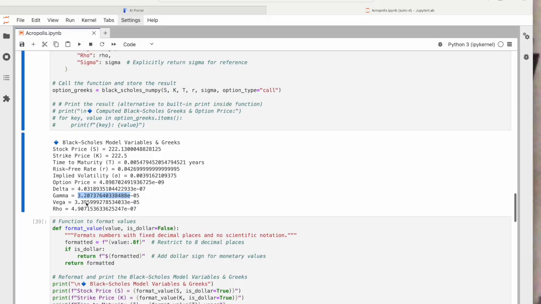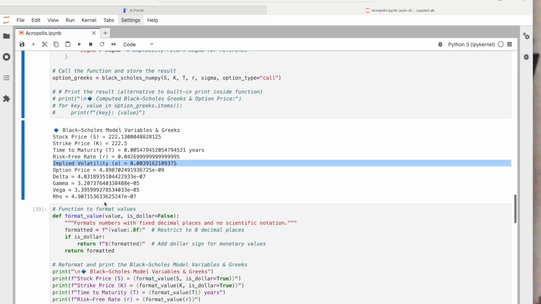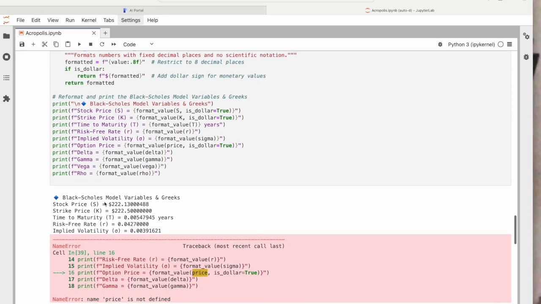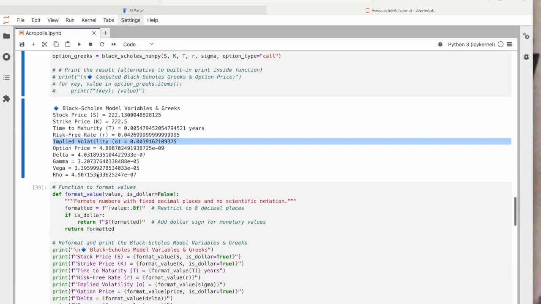Vega, we could consider this the oracle. It measures how much an option price moves with the change in implied volatility. Higher vega means greater sensitivity to volatility shifts. The implied volatility comes down with the data. And then theta, which we didn't calculate here, is important. Theta is a timekeeper, and rho is like the treasurer. It measures an option's price sensitivity to interest rate changes.